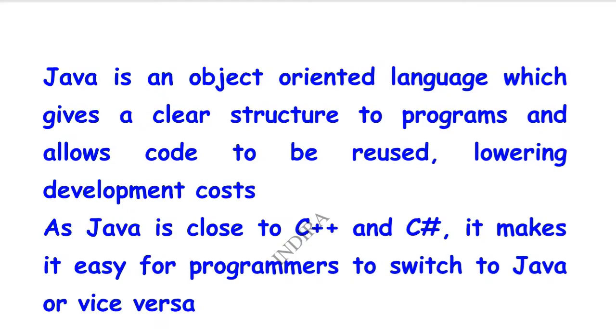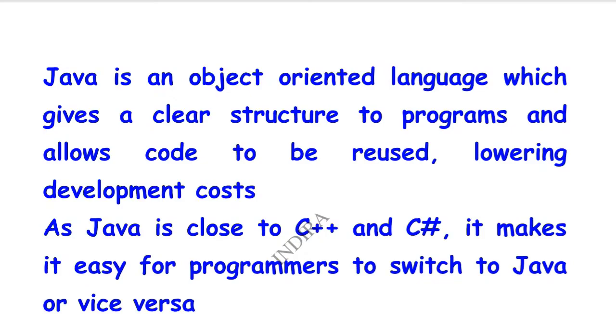Seeing a picture and understanding that graphical representation is better than reading all the paragraphs. That's why Java is used. By using Java, it is so easy to understand the concept. Why? Because Java executes the program in graphical representation. As Java is very close to C++ and C#, it is easy for programmers to switch to Java.